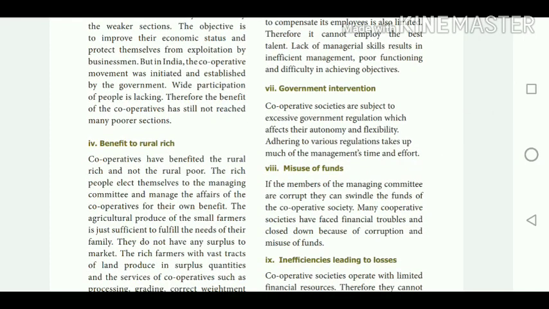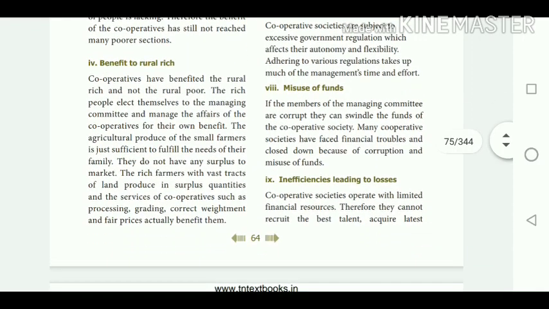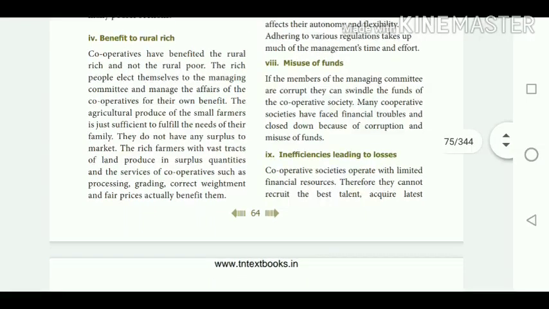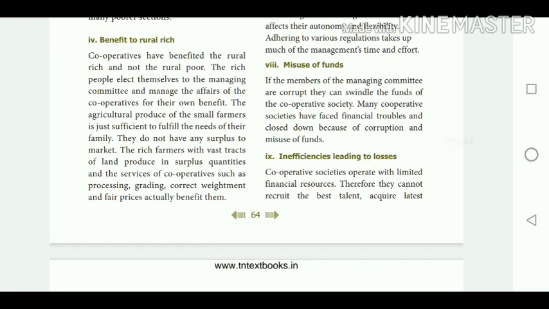Then government interventions. Cooperative societies are subject to excessive government regulations, because the government is giving some subsidies as well as some loans to the cooperative societies. So it is under the control of government intervention. Misuse of funds. Sometimes most of the cooperative societies are misusing their funds. Members of the managing committee are corrupt. They can swindle the funds of the cooperative society.